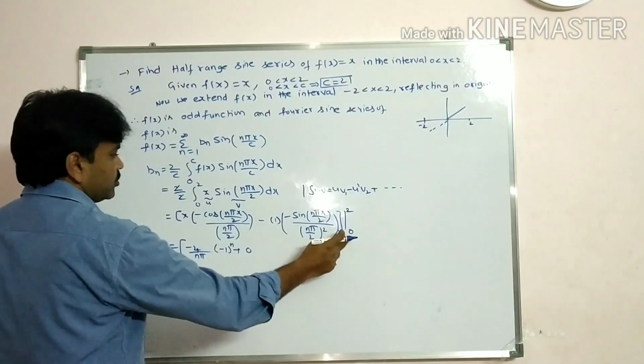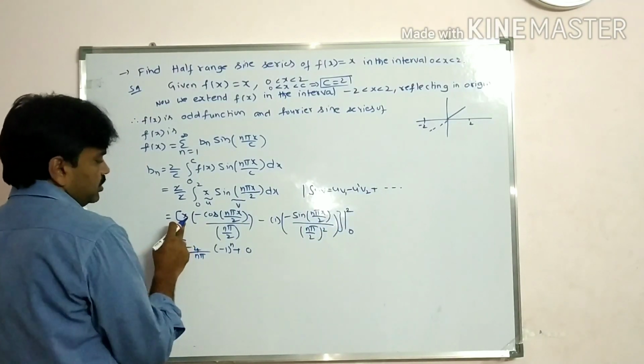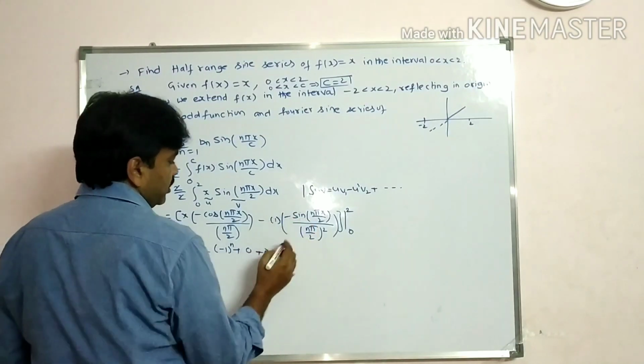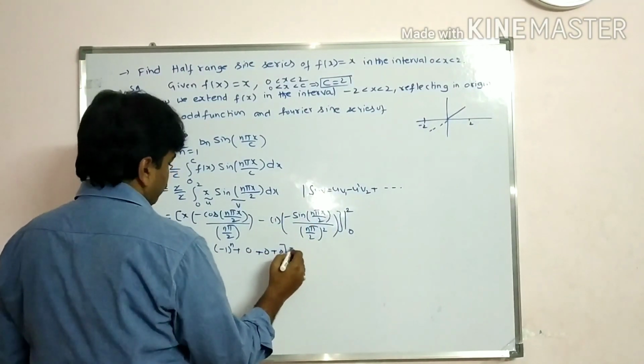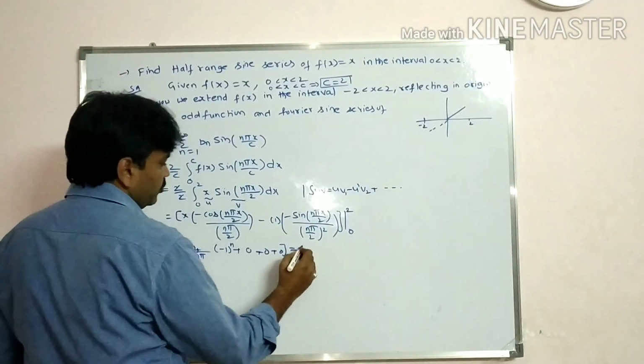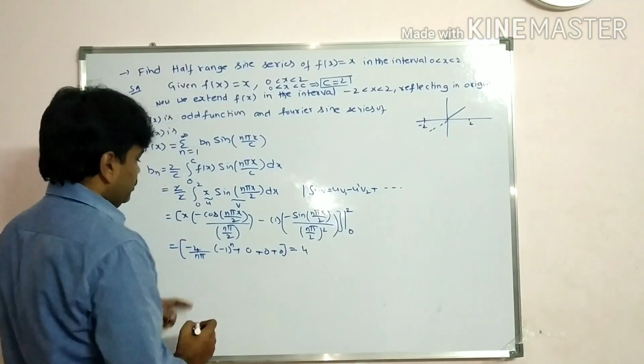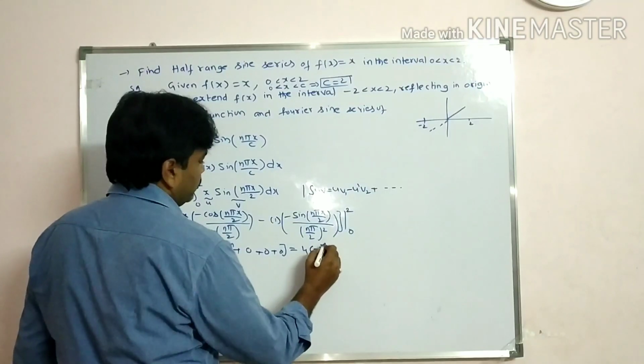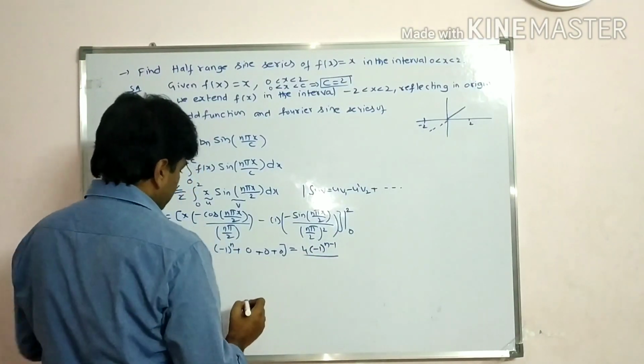I substitute lower limit, students, at the place of x here, so the value is 0. Sin 0 value is 0, students. So finally we get here 4 into minus 1 whole power n, students. So minus 1 whole power n minus 1 by n pi.